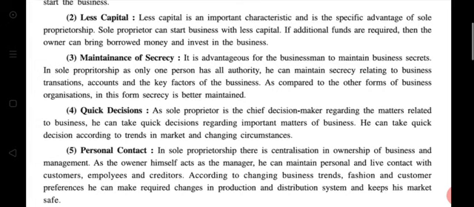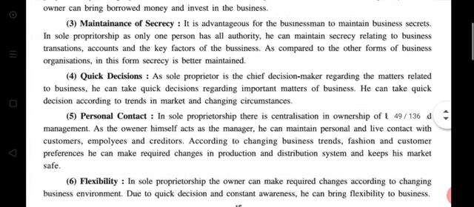See, maintenance of secrecy. Mostly the points are the same. It is advantageous for the businessman to maintain business secrecy. Please underline.